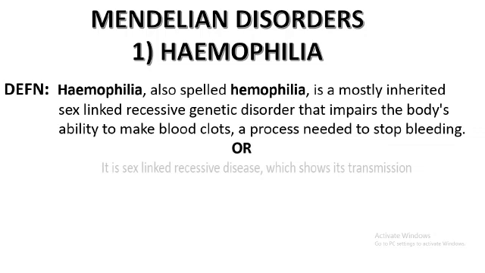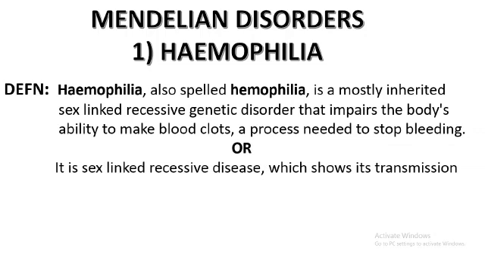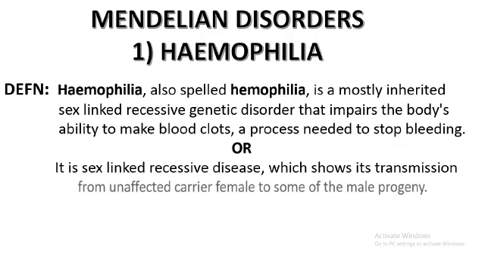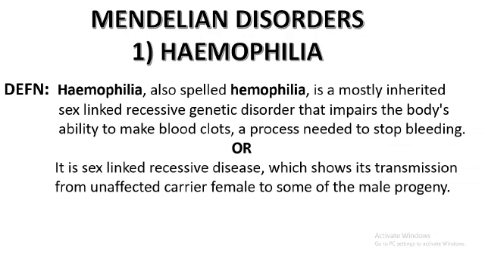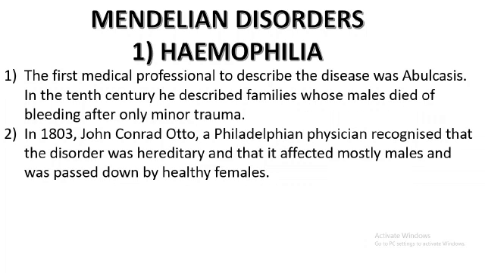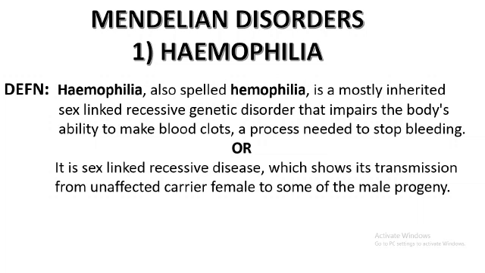There is another definition for hemophilia: it is a sex-linked recessive trait which shows transmission from an unaffected carrier female to the male progeny. In other words, a carrier female does not have the disease but she has one gene for this particular disorder.